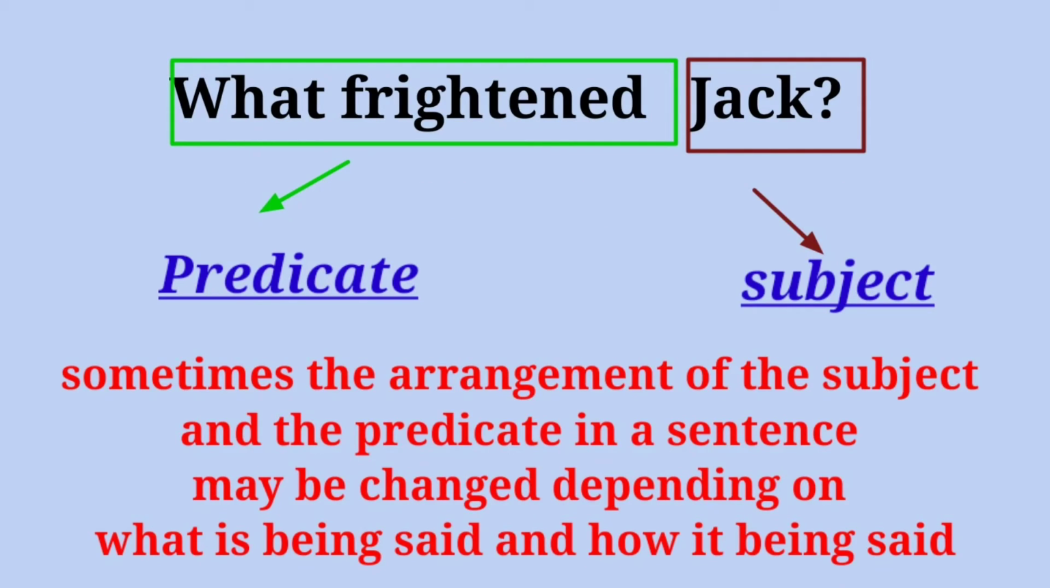Okay, look at this sentence. What frightened Jack? Okay, what frightened Jack? Here what frightened is a predicate. Okay, and Jack here is a subject. Sometimes the arrangement of the subject and predicate in a sentence may be changed. எதனால அது சேஞ்ச் ஆகும்னா depending upon what is being said and how is being said. ஓகே, என்ன சொல்லியிருக்காங்களோ எப்படி சொல்லியிருக்காங்களோ அதை பொறுத்து தான் அந்த சென்டென்ஸ் வந்து மாறும். ஓகே, see here, sometimes the arrangement of the subject and the predicate in a sentence may be changed.